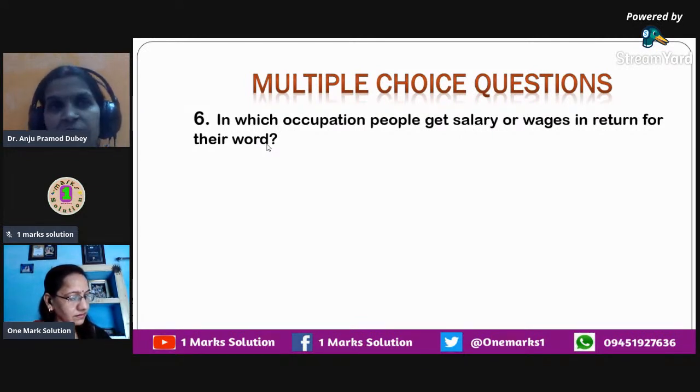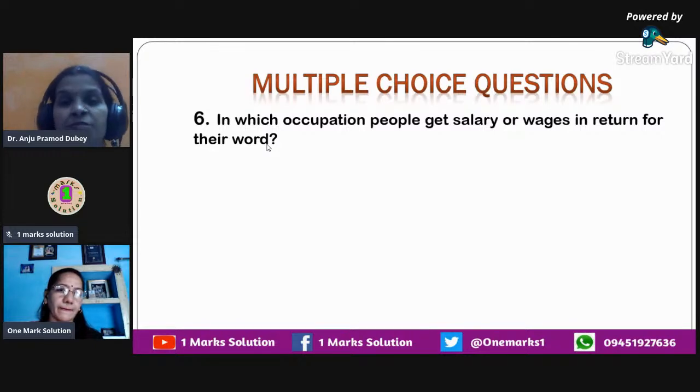When you do business, you get profit in return. When you do any kind of professional services, you get fees or consultation fees in return. And when you do any kind of employment, you get salary in return for that. So, as the question states, in which occupation people get salary or wages in return? So we know that if you're in employment, that could be the probable answer.